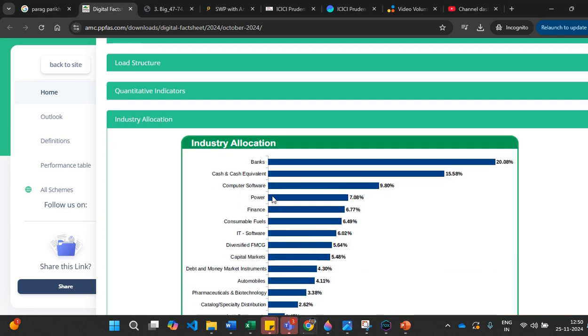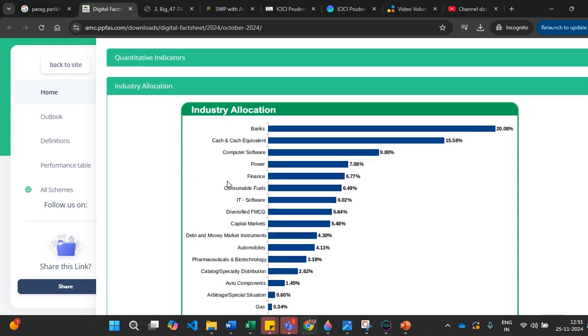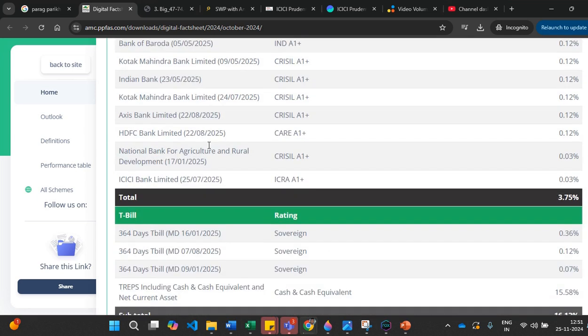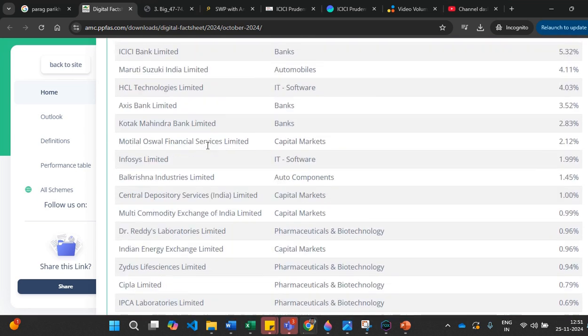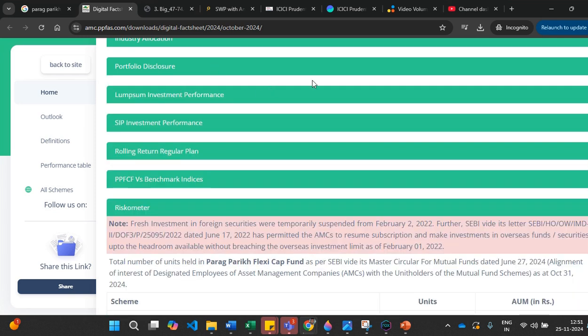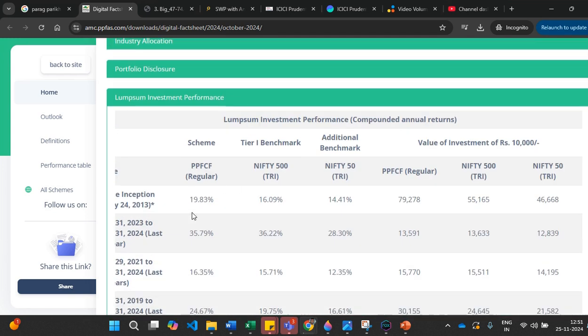And allocation, right? This mutual fund, where they are allocated, will be displayed here. How much percentage they allocated in the bank sector, all the sectors are mentioned here. Okay. And if you open the portfolio disclosure, this will talk about in each sector which stock they have actually invested in. You can go through everything and see how your mutual fund portfolio is divided.